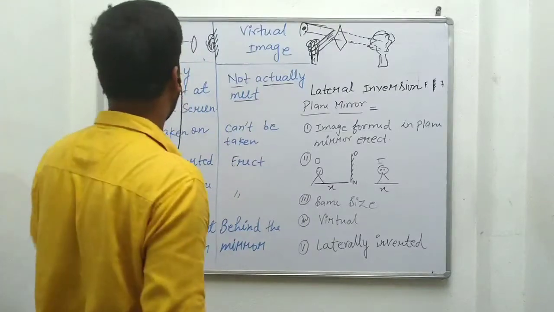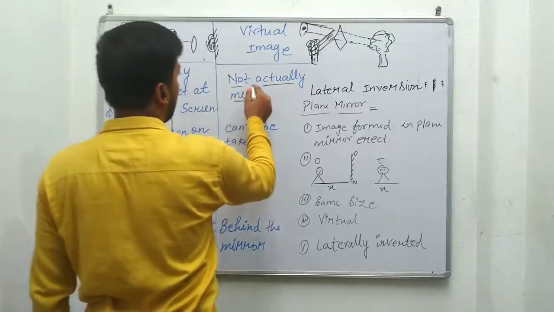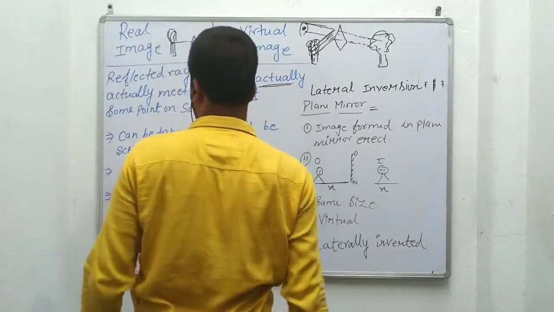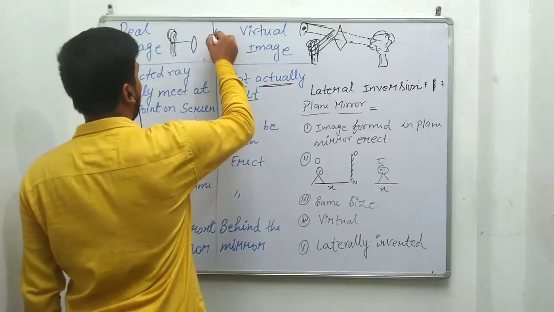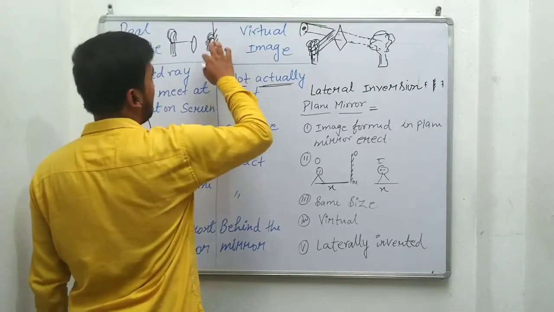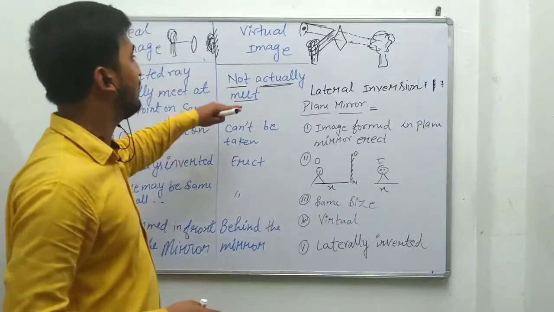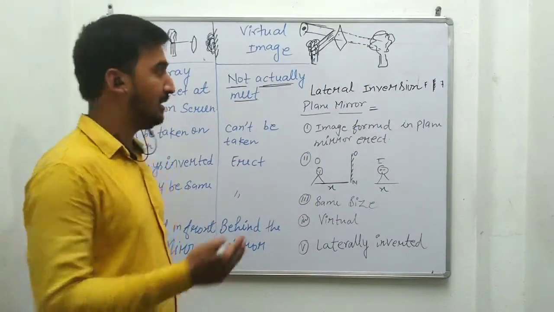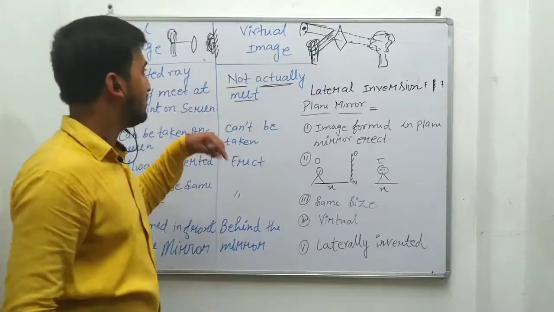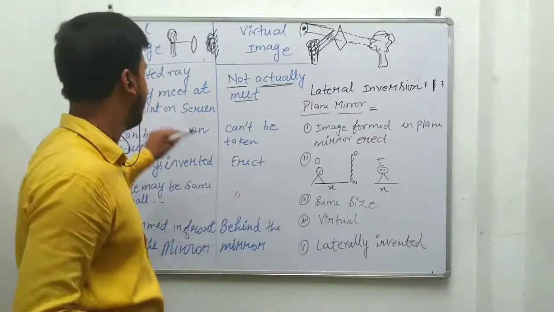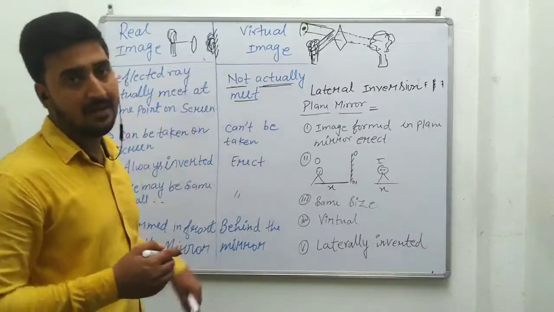There are some properties of real and virtual image. In a real image, the reflected ray actually meets at some point, but here it actually does not meet at some point. A real image can be taken on screen, but when the virtual image forms, it cannot be taken on screen. I will add one small video clip after finishing this lecture to understand the basics of real and virtual image.